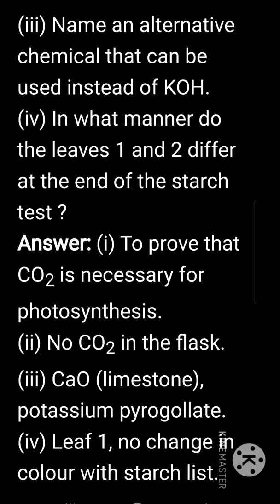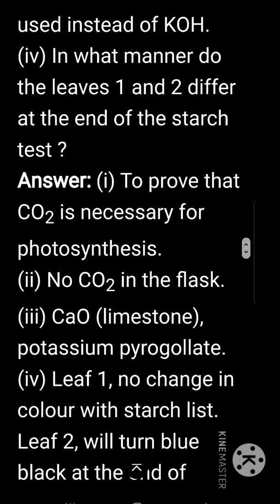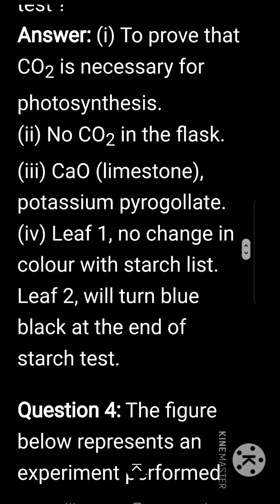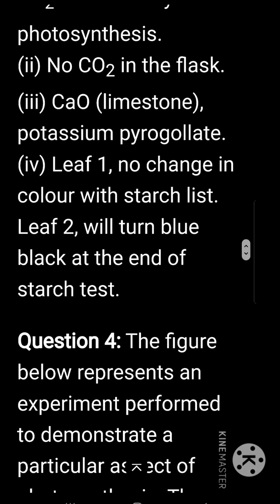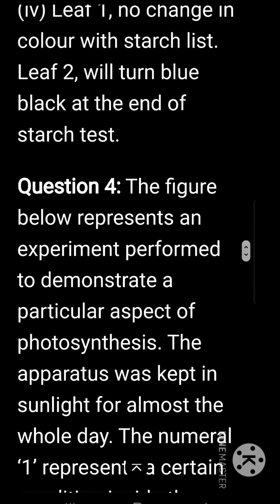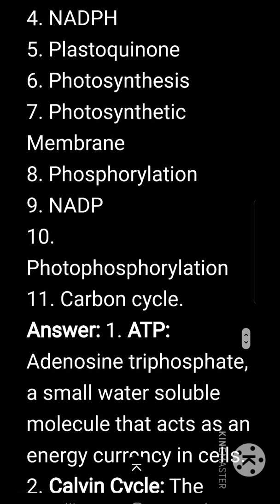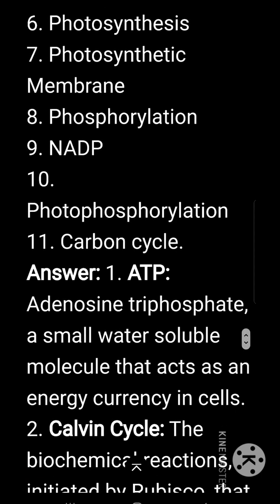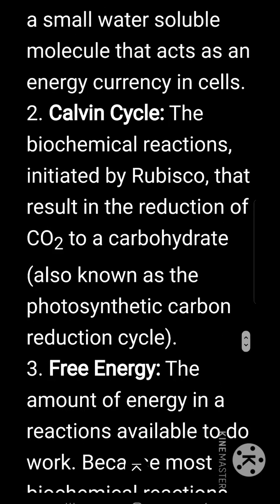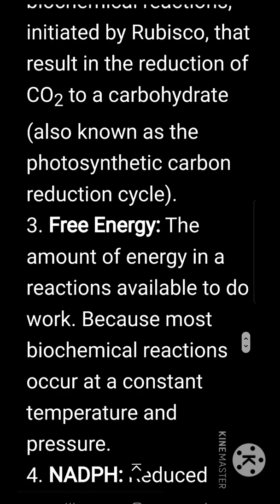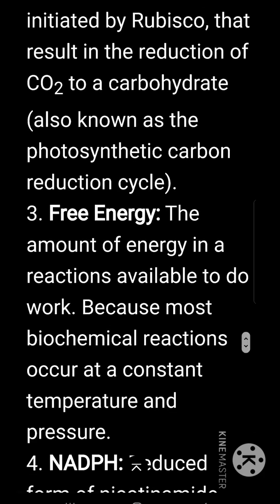In what manner do the leaves 1 and 2 differ at the end of the starch test? Leaf 1, no change will be there in color with the starch test. Leaf 2 will turn bluish black at the end of the starch test. Explain the terms. ATP, adenosine triphosphate, a small water-soluble molecule that acts as an energy currency in cells. Calvin cycle, the biochemical reactions initiated by Rubisco that result in the reduction of carbon dioxide to a carbohydrate, also known as the photosynthetic carbon reduction cycle.